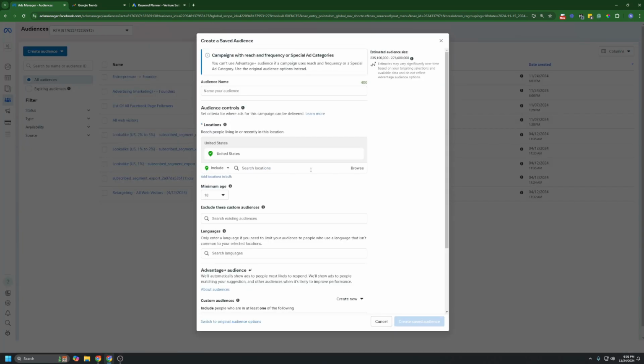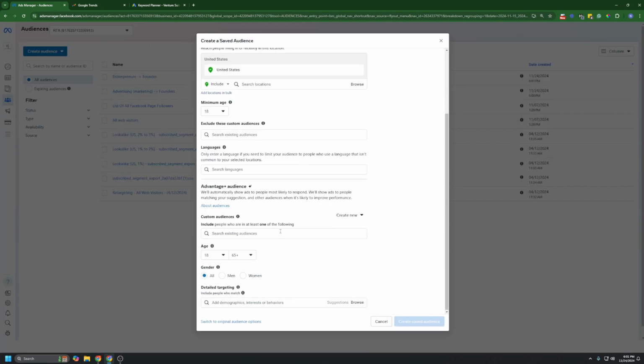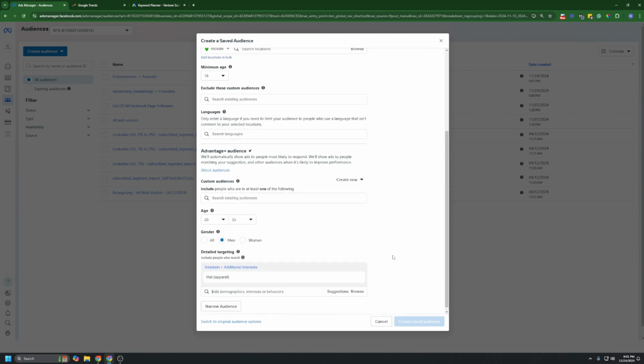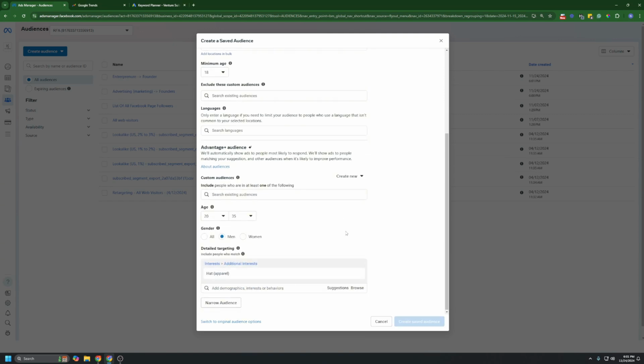What if I did a lower ticket one? Say for instance, I want to target just men. I could do that right here. And I want to go after just 20 through 35. And let's just say that we want to target people who are looking for more hats. Let's see if I can even target just a hat as an apparel. I can, so perfect. So all men that are just looking for hats right now.